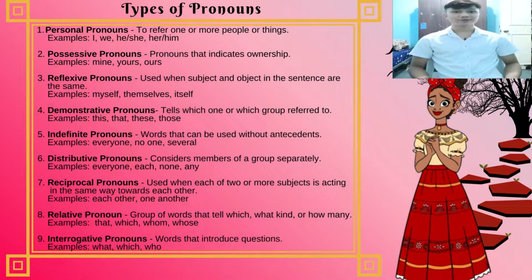Next is relative pronouns. These are words that tell which, what kind, or how many. For example, that, which, whom, and whose. Lastly, interrogative pronouns. These are words that introduce questions. For example, what, which, and who.